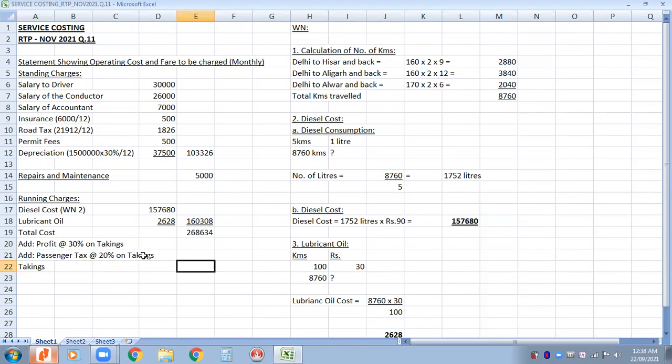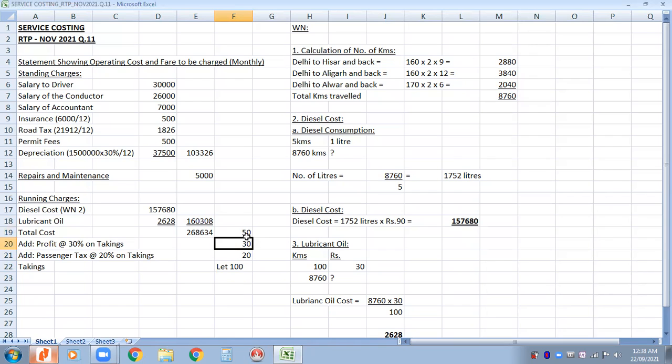So how to crack this now? Since both of these depend upon takings, we can assume the takings as 100. If this is 100, this is 20% of takings, so this will be 20. Just see, we can crack this here itself. Let's assume this as 100. So this will be 20% of 100, so this has to be 20. This is 30% of 100, so this has to be 30. So if this is 30 and this is 20, this becomes 50. The total of these three has to be 100. If these two combined are 50, this has to be 50 individually. Only then the total will become 100.